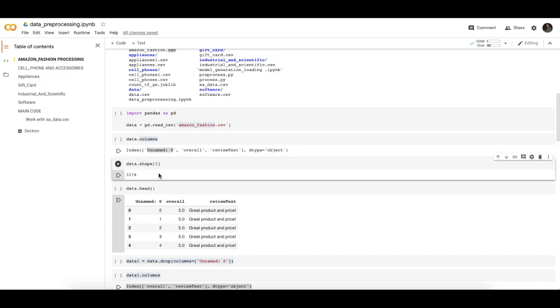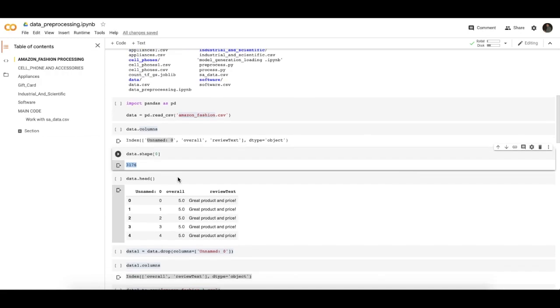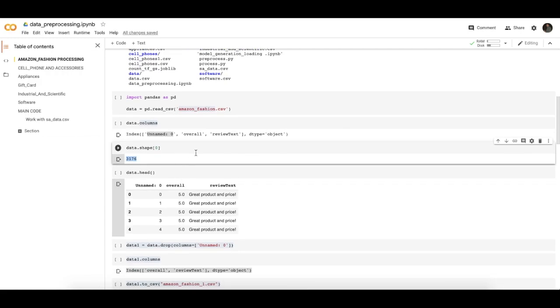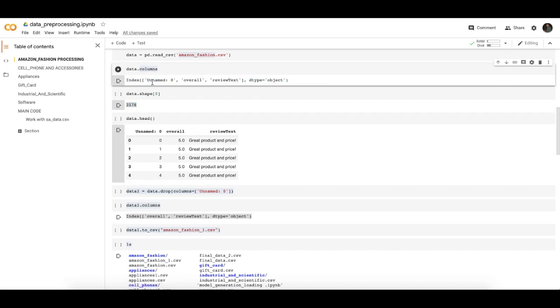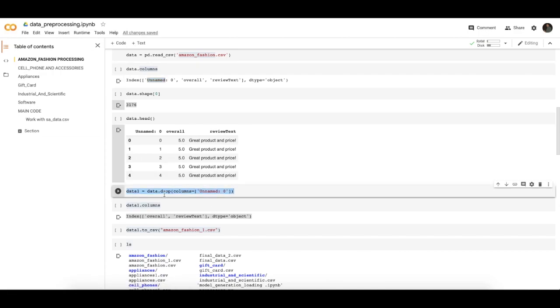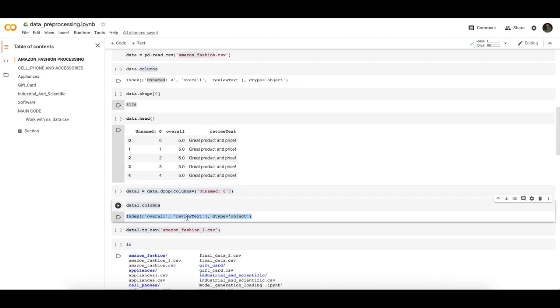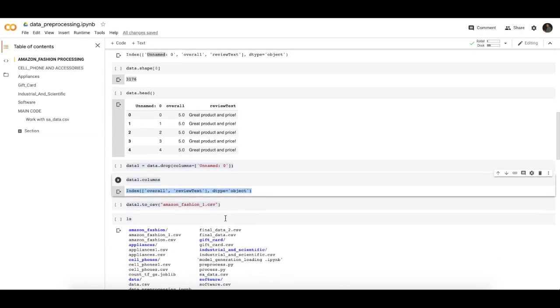Data.shape gives the total amount of data present in the .csv file. As we did not need the unnamed column data, we drop it using data.drop with columns equal to the unnamed column. Now we only have the overall and review text in our CSV file.